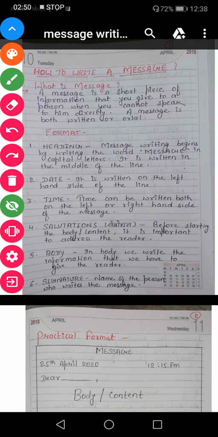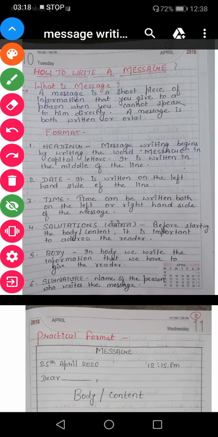In the very beginning, what do we write? We write the heading, and in the heading we write the word message, MESSAGE. That word is written in capital letters. And it is also written in the middle of the line. Suppose this is our box, so we will write message in the very middle of the box.